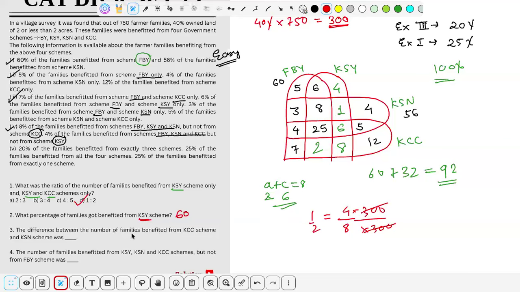The difference between the number of families benefited. Okay, now you can see they have asked the number of families, so I will have to tell the number here. The number of families benefited from KCC scheme and KSY scheme was, so what was the total of KCC scheme? The total of KSY, which I just found, is 60, right. I have to find KCC; for KSY I know it is 56, so find KCC. So how much will KCC be? This should be 10, sorry, 20. 20 plus 11 is 31, 31 plus 2 is 33, 33 plus 7 is 40, 40 plus 29, 69. So the total value of KCC is 69.